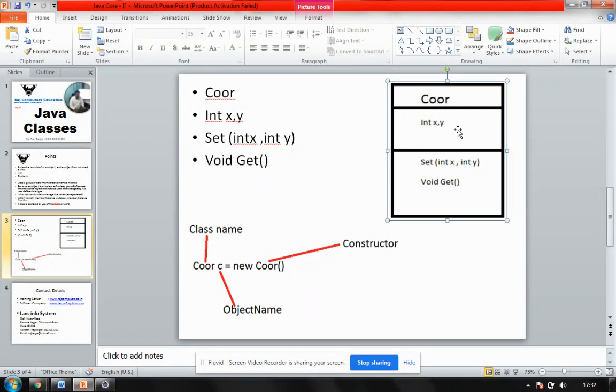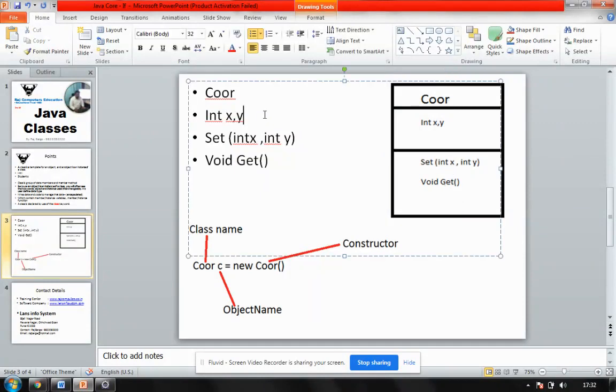Then we should have some process to set or assign values to it, which will be done by a set method, and to display them we will use a get method. So these two operations will be part of your class. In short, I will be assigning x and y values using the set method and displaying those variables using the get method. My class name will be Coordinate.